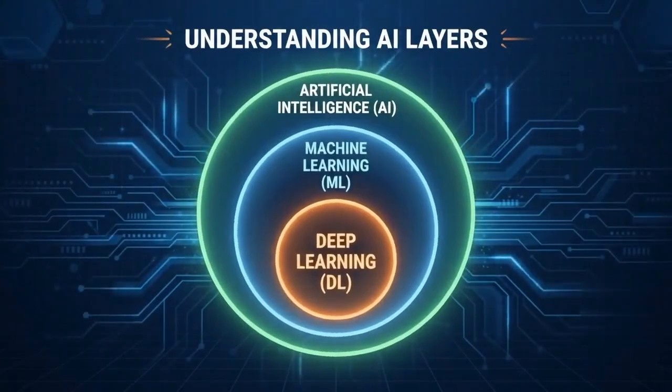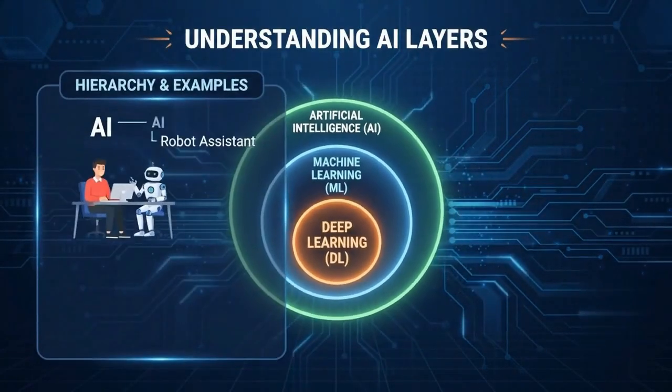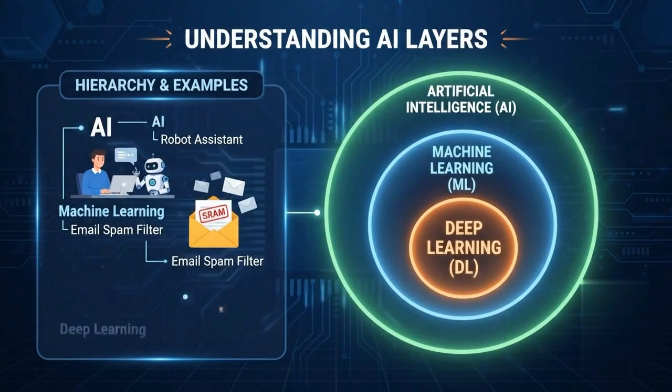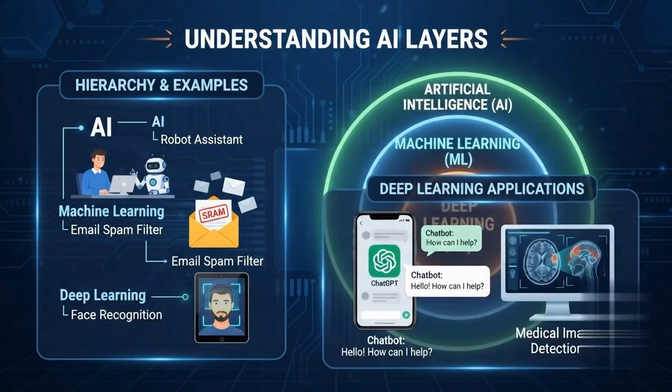Let's understand the layers of AI. Artificial intelligence includes robot assistants. Machine learning powers spam filters. Deep learning enables face recognition.